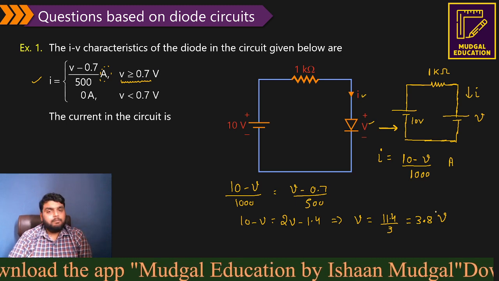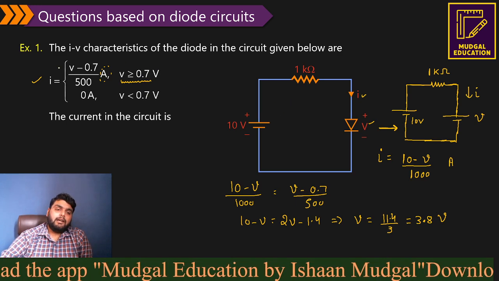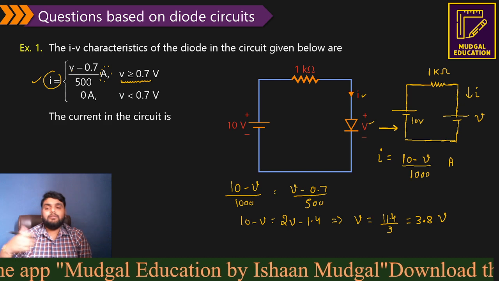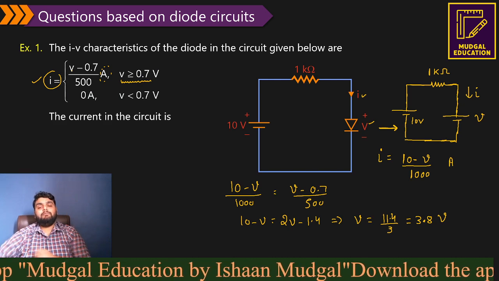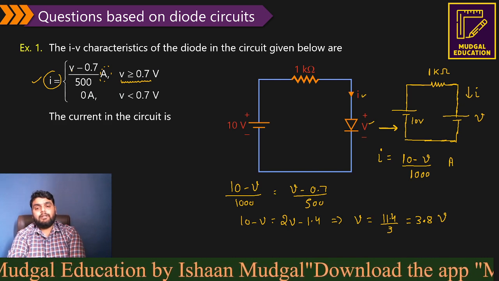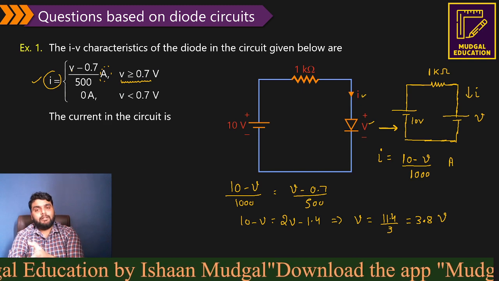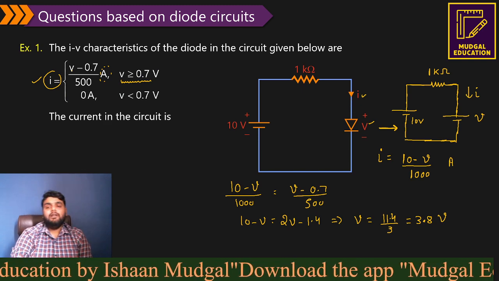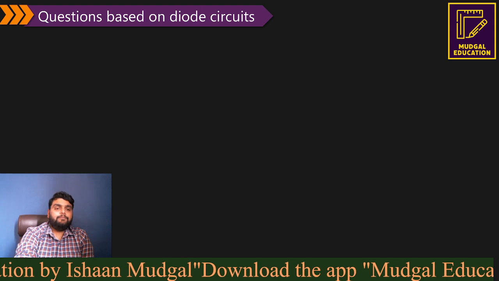So here you can see it is a simple question, because the current relation is also given, and since the diode is forward biased, the flow of current will be from the 10 volt towards the diode, and we can calculate the current equation also, right? Next question.